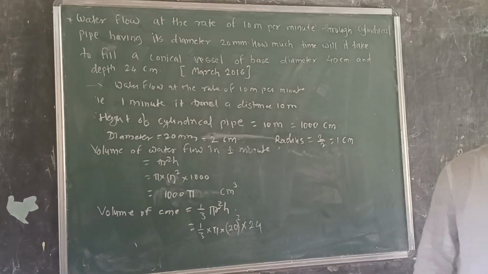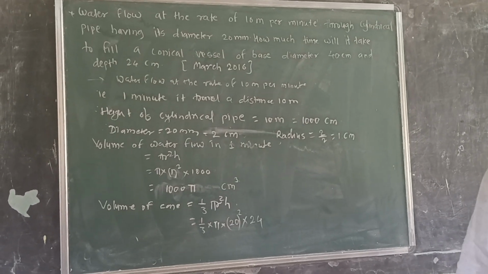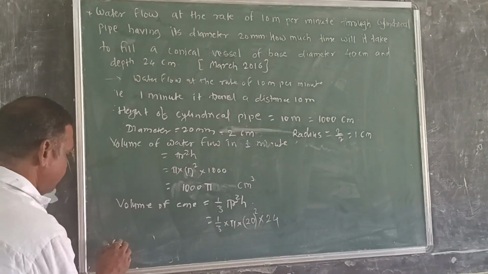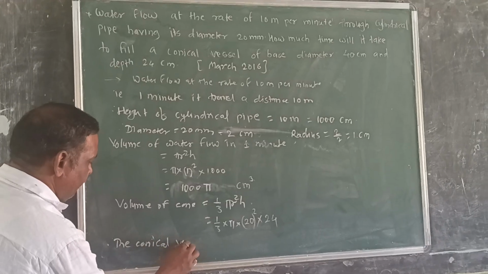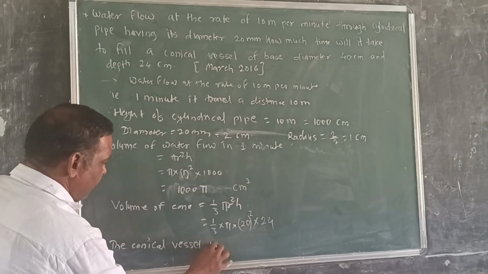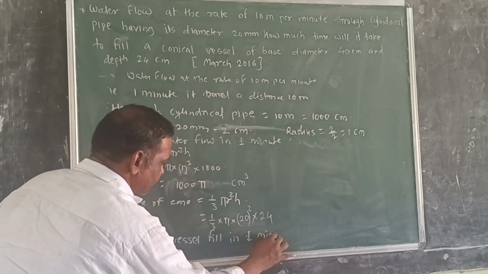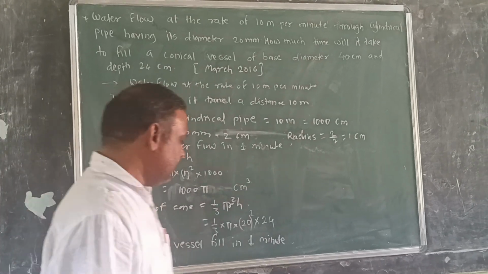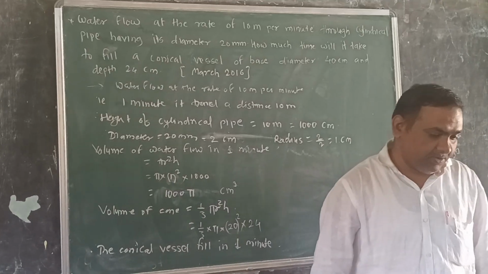Now write down. Let the conical vessel be filled in 1 minute. The volume of the cone is nothing but what? The volume of water with which the conical vessel is filled in 1 minute.